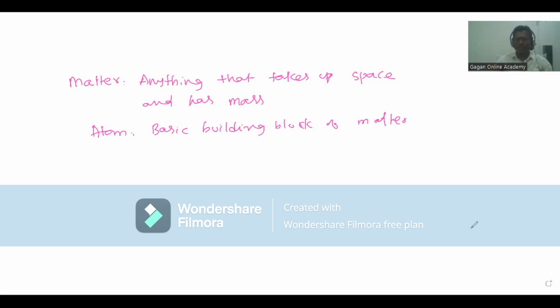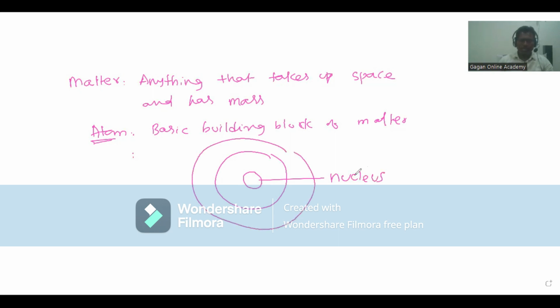Every matter is made up of atoms, right? So we know in an atom we have a center, that is the nucleus, and around this nucleus we have orbits. In these orbits, electrons are revolving around the nucleus.